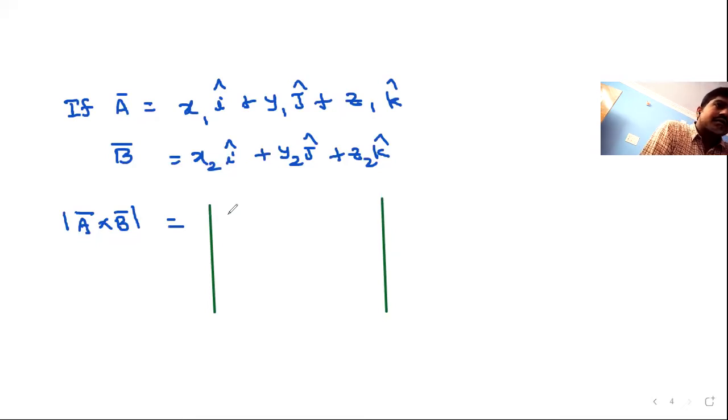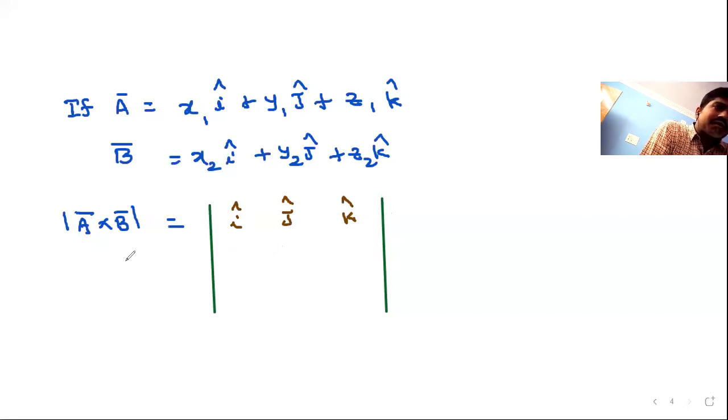I will just write here all the given vectors. First of all, to calculate A bar cross B bar, you have to write 3 rows. The first row is always i cap, j cap, and k cap. In every calculation, you always write i cap, j cap, and k cap.